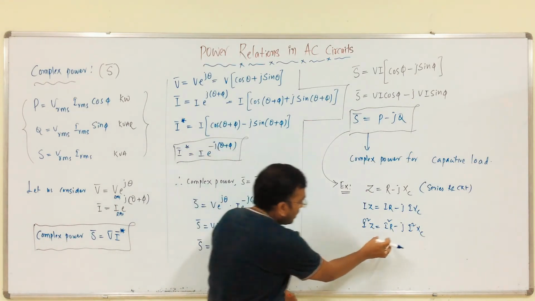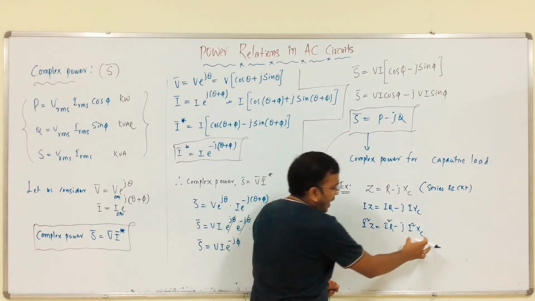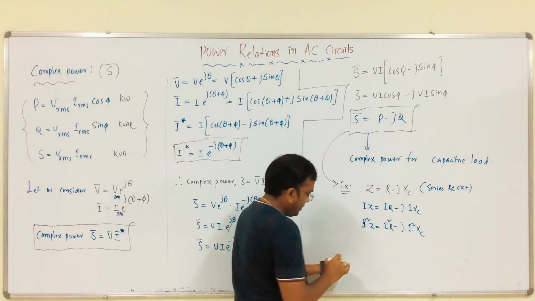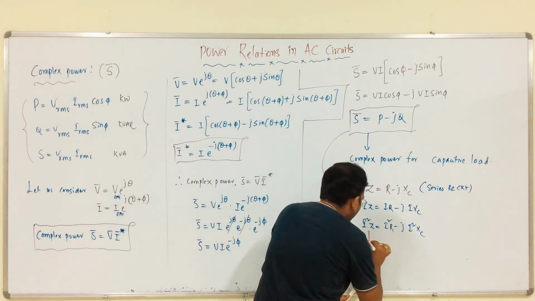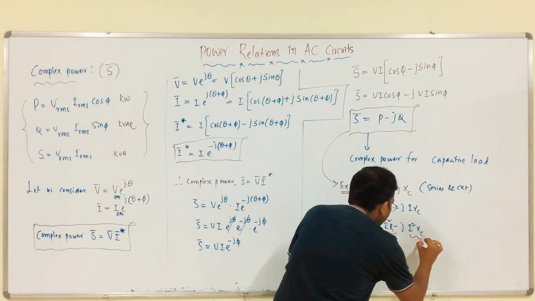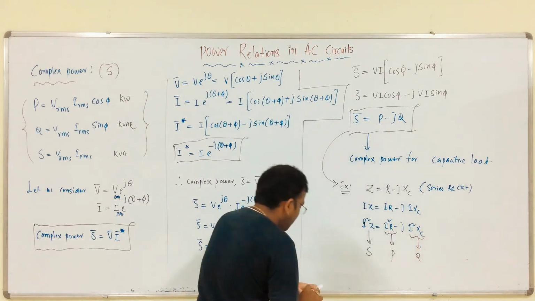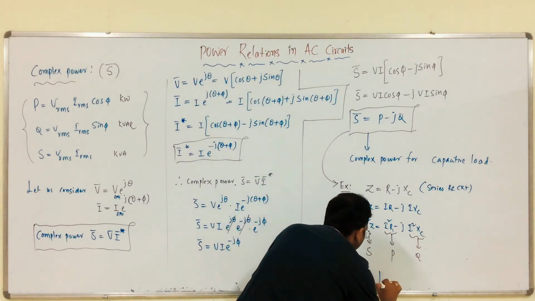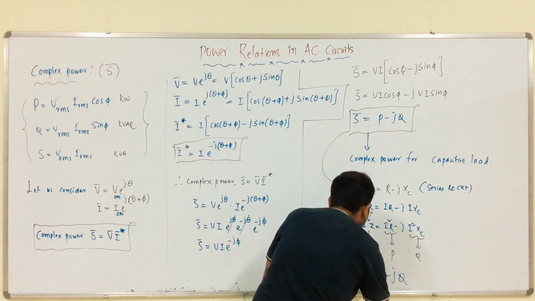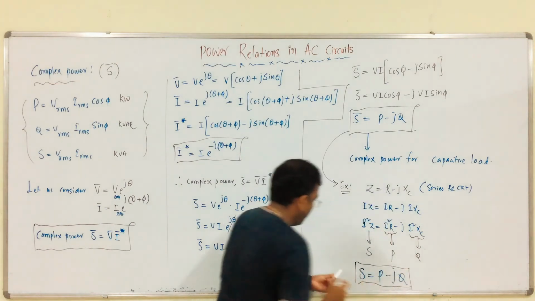I square R is power only. I square XC is reactive power. I square Z is the total power in the circuit. This is S, this is P, this is Q. So, from this, S is equal to P minus jQ.